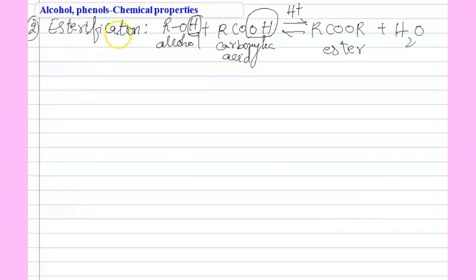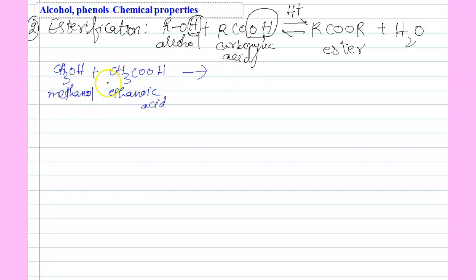So esterification: alcohols react with carboxylic acid in presence of an acid catalyst to form an ester. Here CH3OH plus CH3COOH. This is ethanoic acid, 2 carbons. This is methanol. So here H, here OH will be removed in presence of acid catalyst.